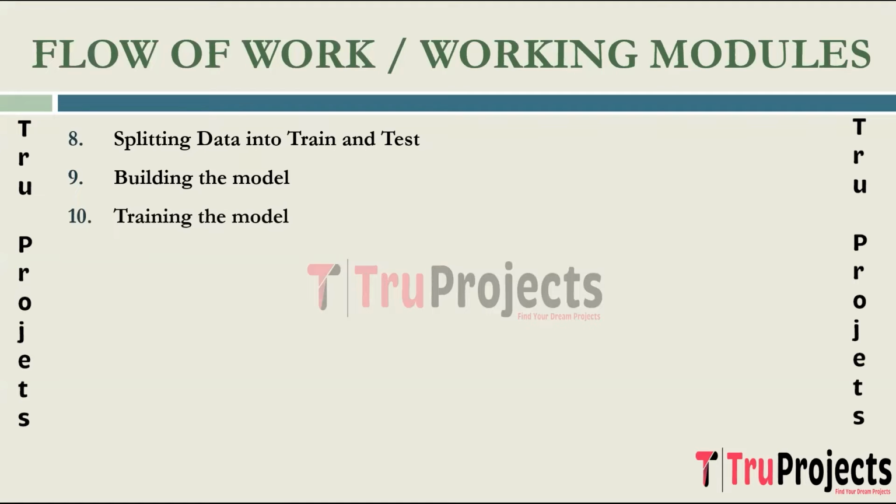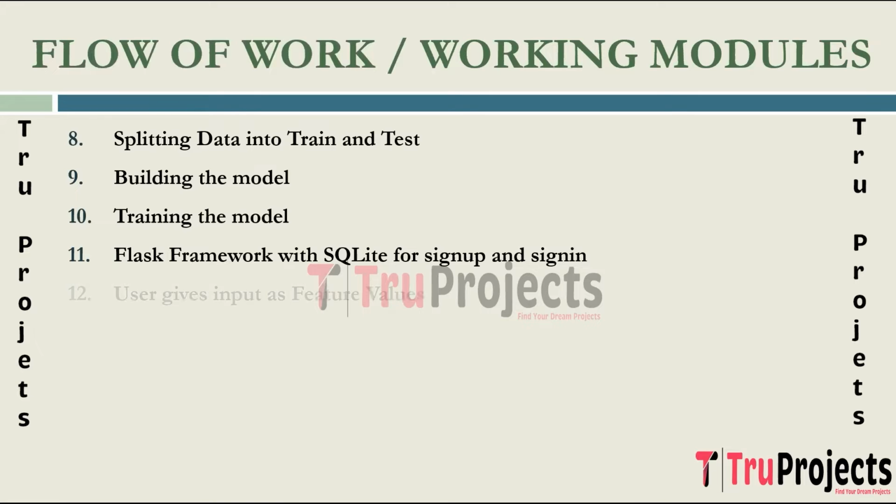Training the model. The model is trained on the training dataset. During training, the model learns parameters and relationships between the input features and the target variable, which is stroke, using the labeled data. The next step is the Flask framework with SQLite for sign-up and sign-in. Flask, a web framework, is utilized to build a web application. SQLite is employed as a database for handling user authentication, allowing users to sign up and sign in securely.